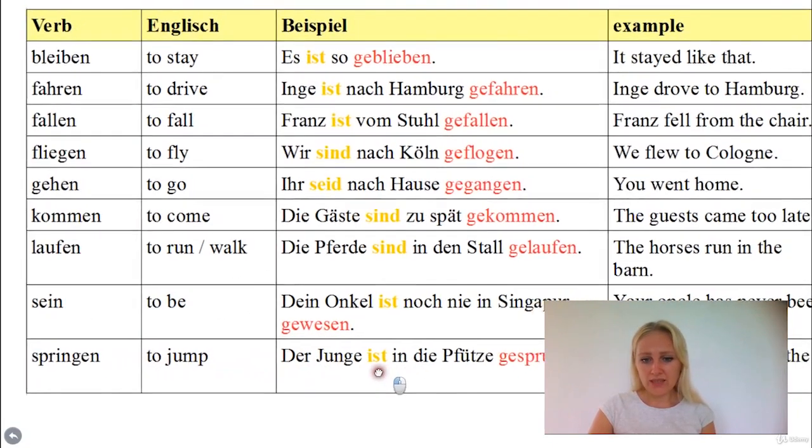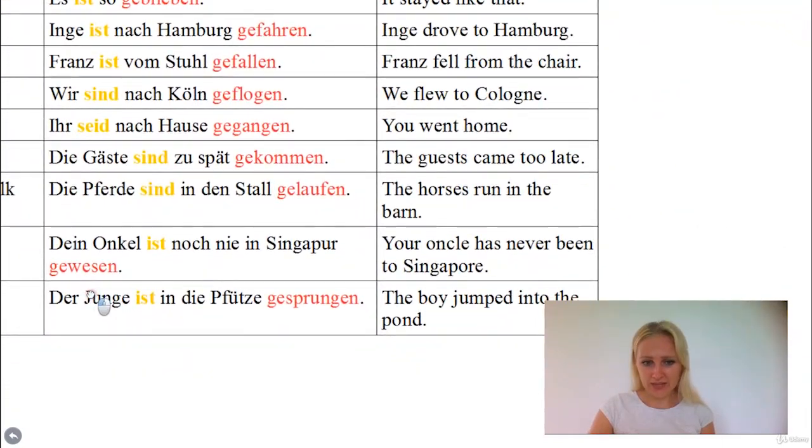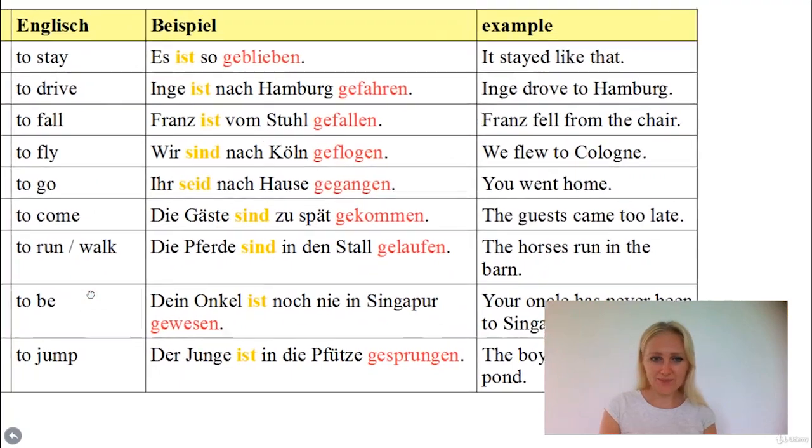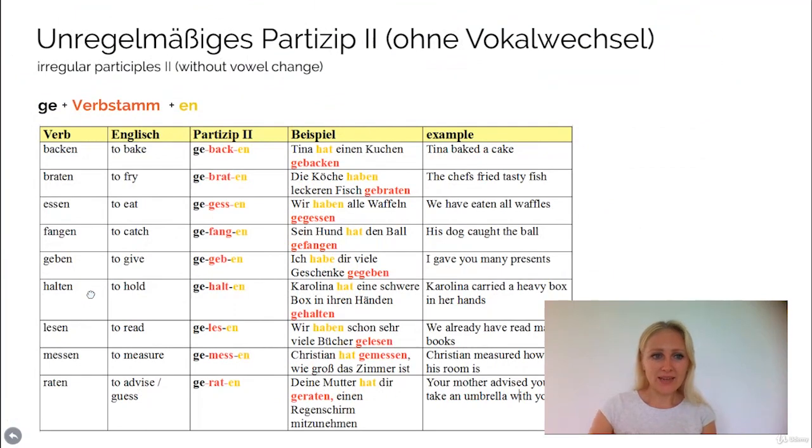Der Junge ist in die Pfütze gesprungen. It means the boy jumped into the puddle. Er ist gesprungen. Okay? So please study also this slide and the Partizip 2 verbs here. The next slide here is about irregular Partizip 2 verbs without a vowel change.